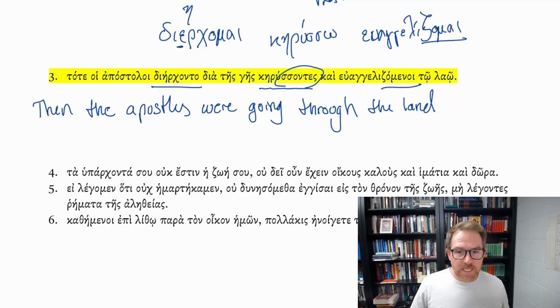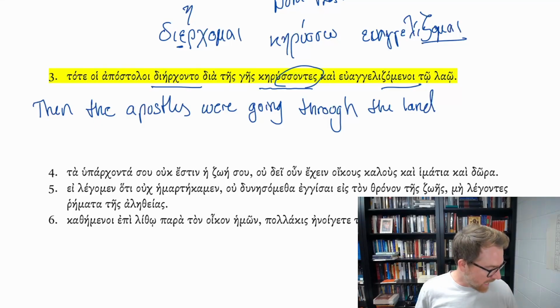When we see kerusantes, we have to look at our chart and know, oh, this is a nominative plural masculine participle, and that's the antes ending. It's not kerusown. It's not masculine singular.